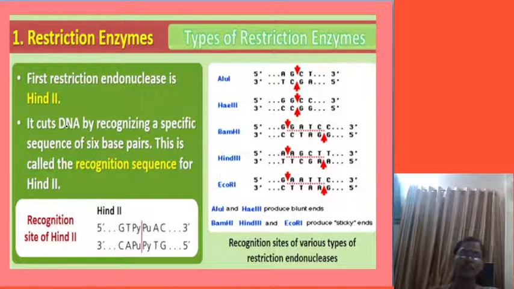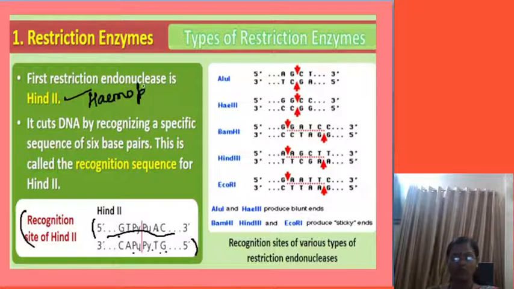You can see the first restriction endonuclease is HindII. HindII is the first restriction endonuclease. The sequence of HindII is GTPyPuAC, CAPuPyTG. It is a sequence which has been extracted from the bacteria called Haemophilus influenzae. HindII means Haemophilus influenzae.